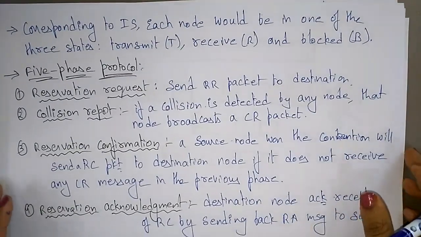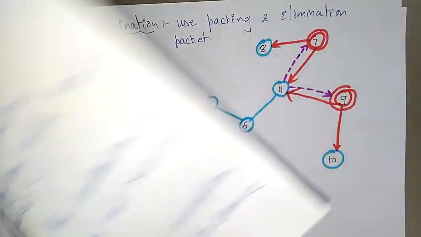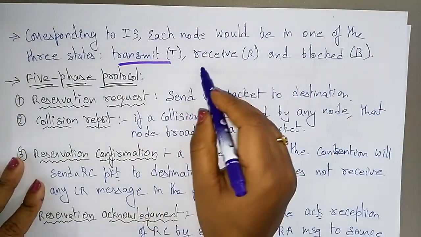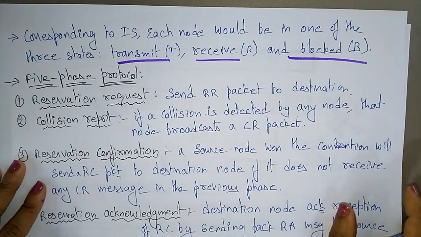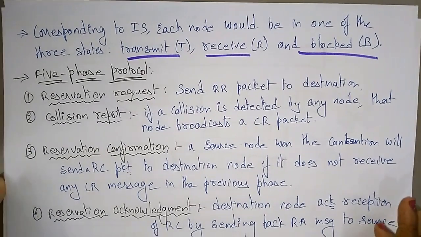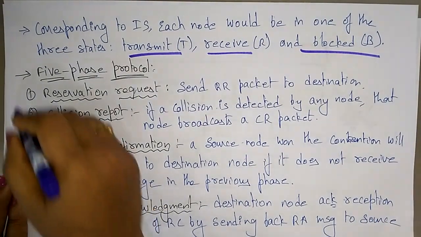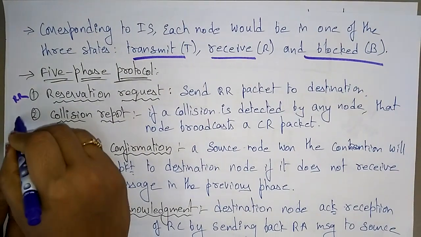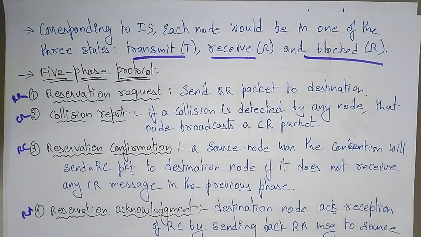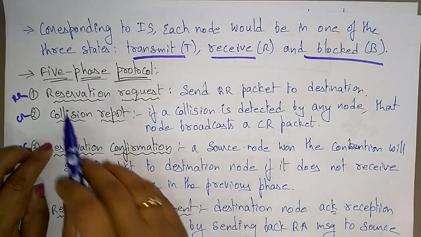Corresponding to the information slot, each node would be in one of 3 states: transmit, receive, or blocked. Now let's see the 5-phase protocol: RR, CR, RC, RA, and one more thing.